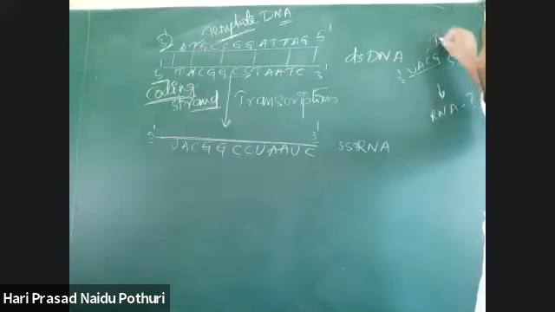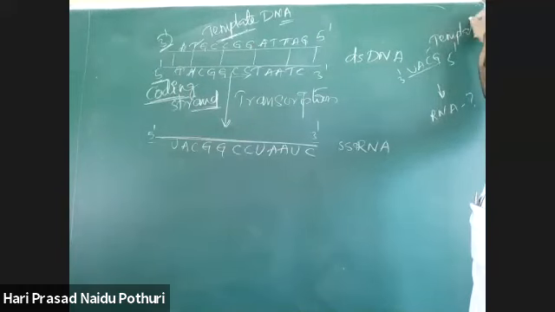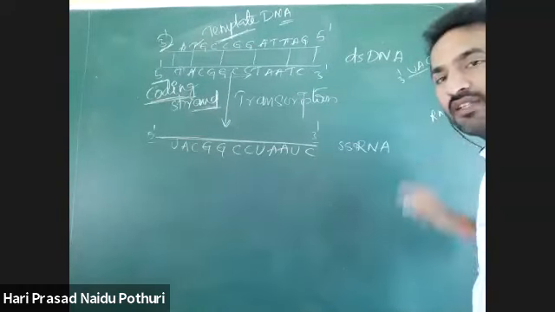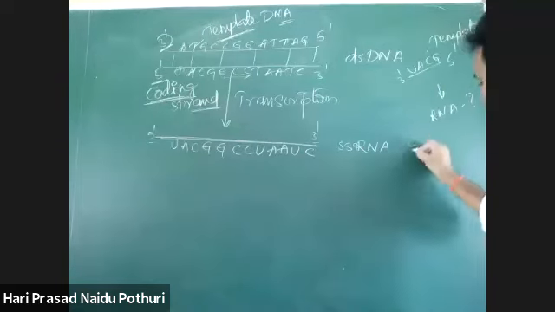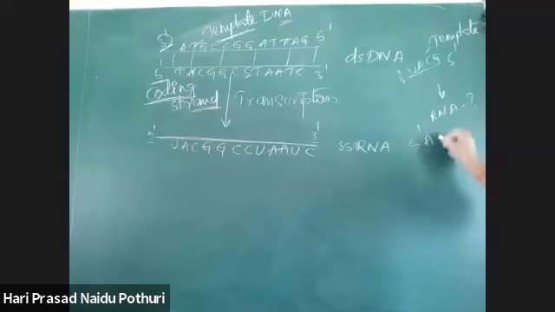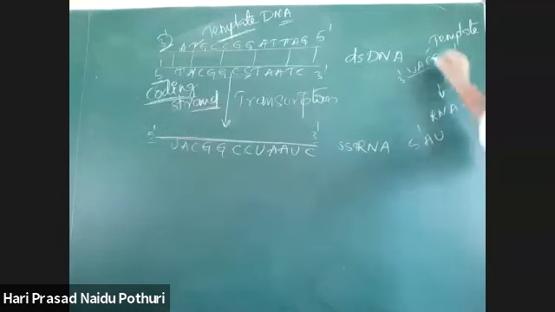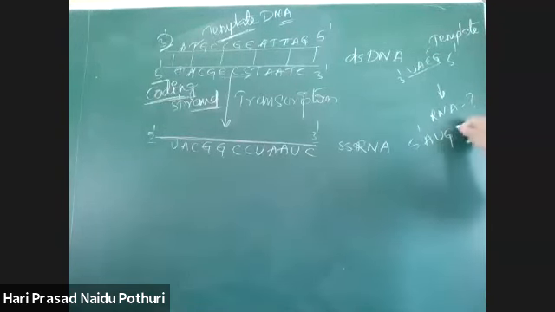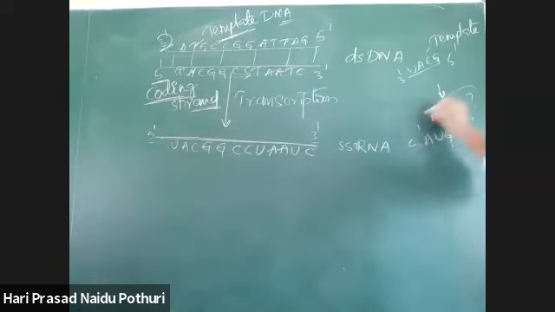This is the template. Based on this template, there is synthesis of RNA. What is the sequence here? 5'. U means A, A means U, C means G, G means C. 3' opposite 5', 5' opposite 3'. 5' AUGC will be the sequence of the newly synthesizing RNA molecule.